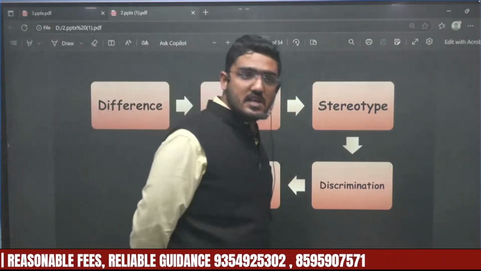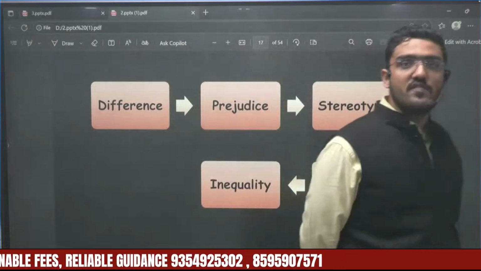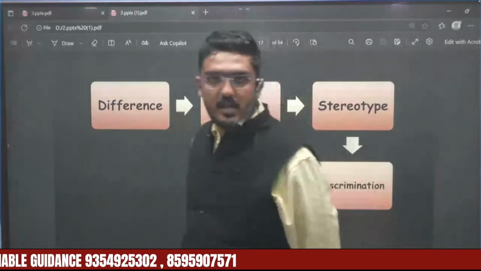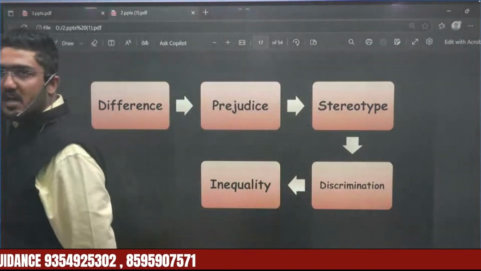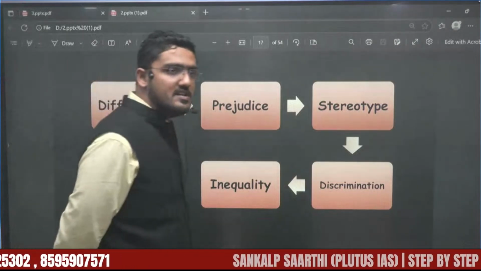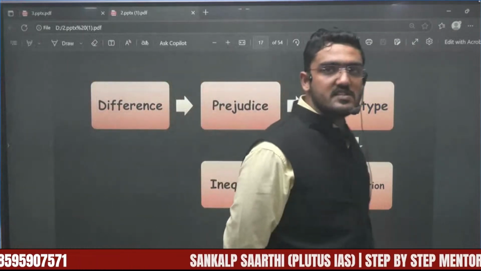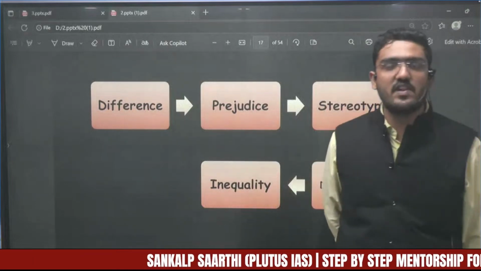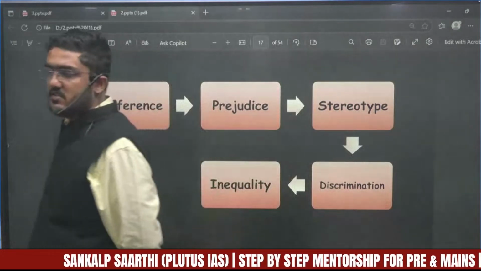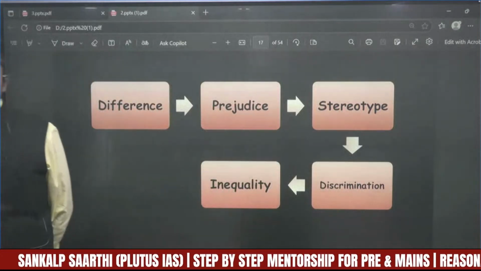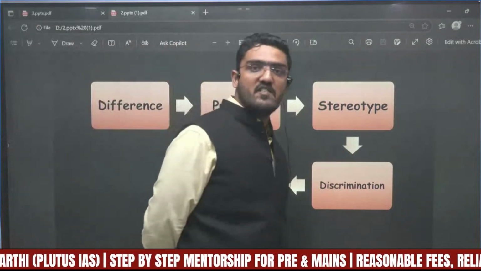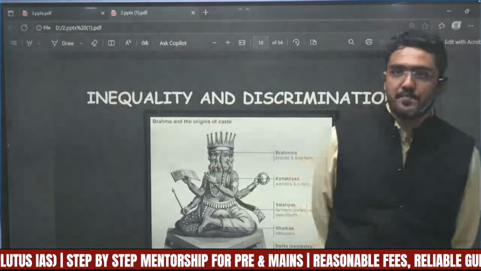Stereotype leads to discrimination, and because of discrimination there is inequality in our society. Getting the point? So these are the things which happen in society, which result in inequality, a very negative factor for the development of a country. This inequality is the reason behind the backwardness of the country, behind why we are not able to emerge powerfully and strongly, right?